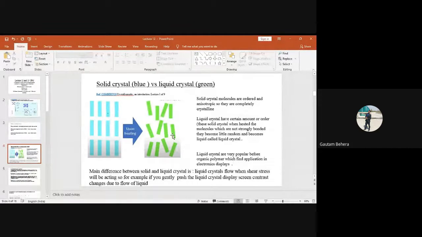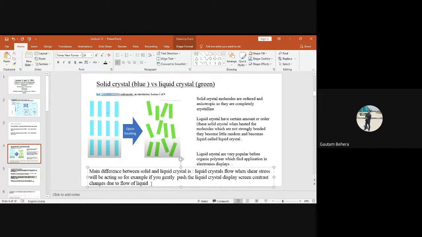So the simple way to define liquid crystals from solid crystal is what? Liquid crystals means liquids can flow if we apply a shear stress. A very little amount of shear stress can make it flow, right? But in case of solid crystals, if you apply a very little shear, it will not flow. So the main difference between solid and liquid crystal is that liquid crystal flows when shear stress is acting. For example, if you gently push the liquid crystal display, screen contrast changes due to flow of liquid.